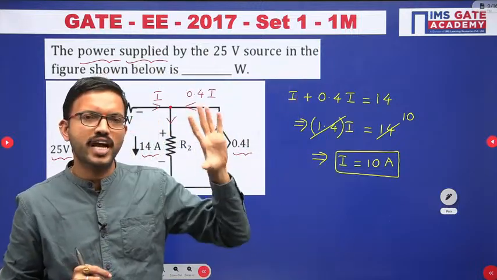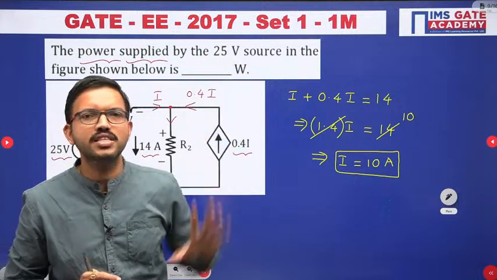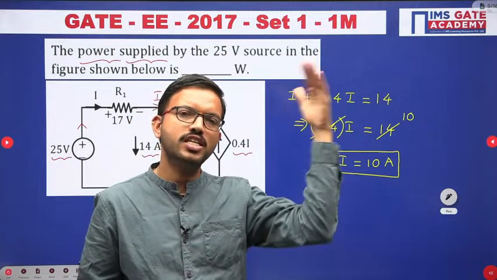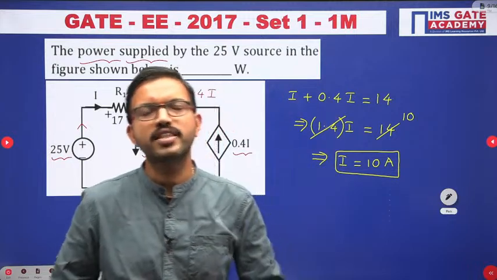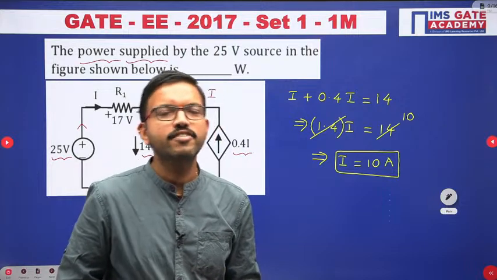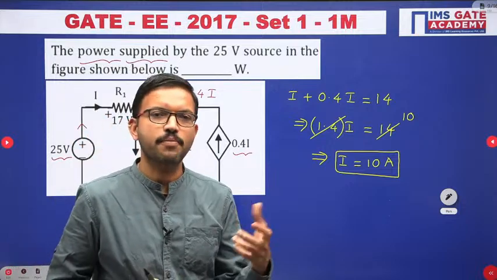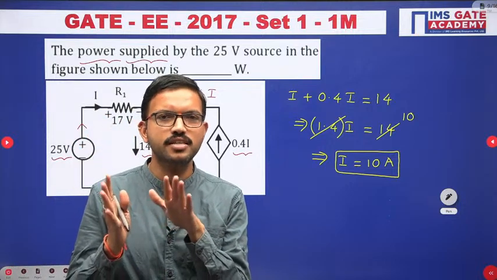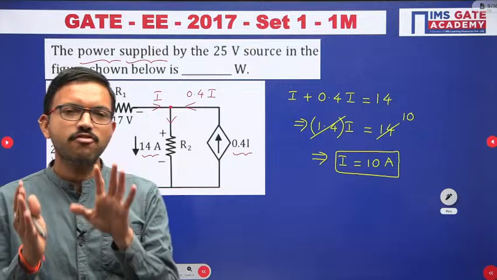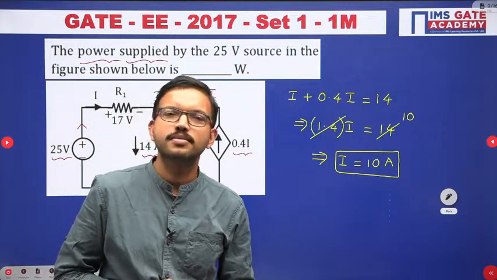Suppose you have a building with 4 floors, and on top of the 4th floor you have the tank. From the ground floor to the top floor, how is the water going? With the help of which device are we bringing the water from the ground floor to the top floor? How is it possible? With the help of a motor, right?